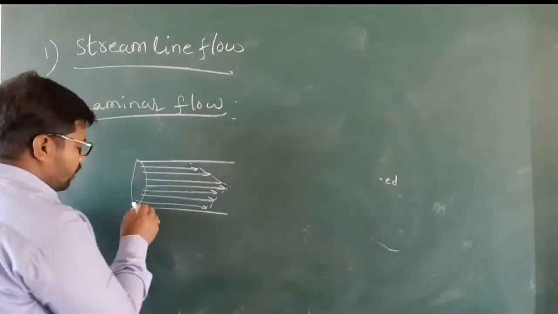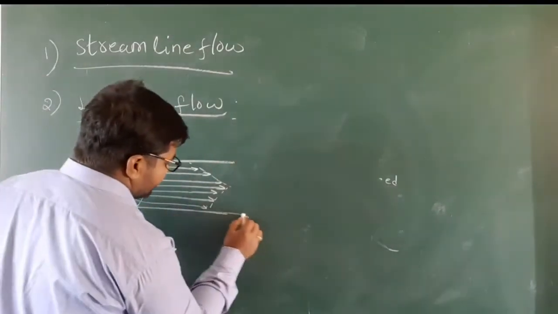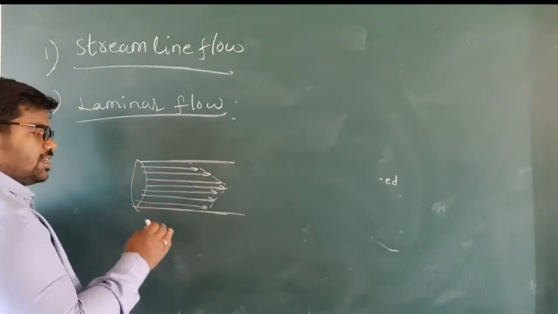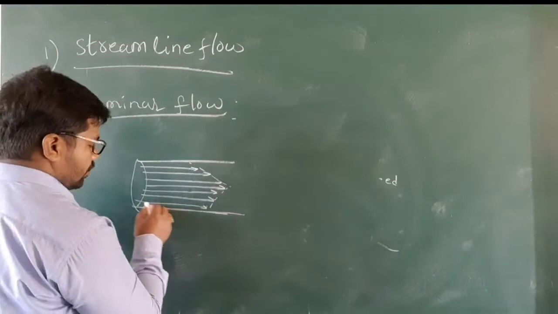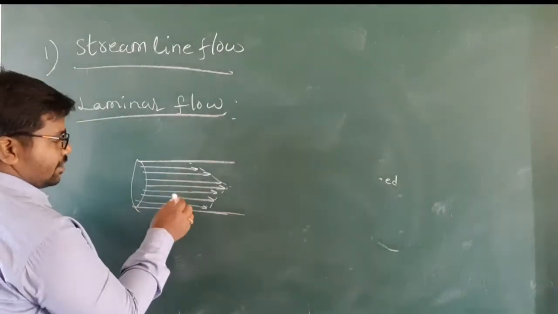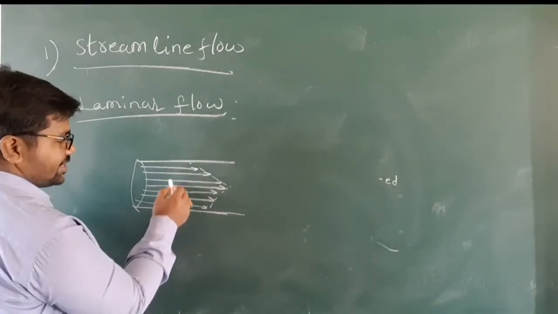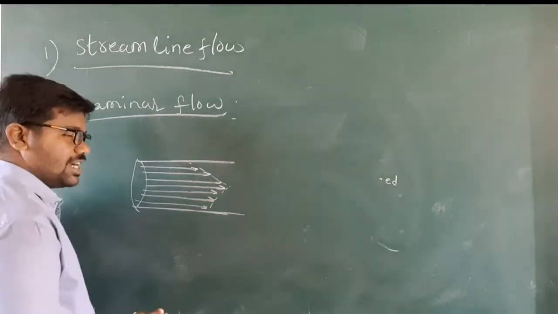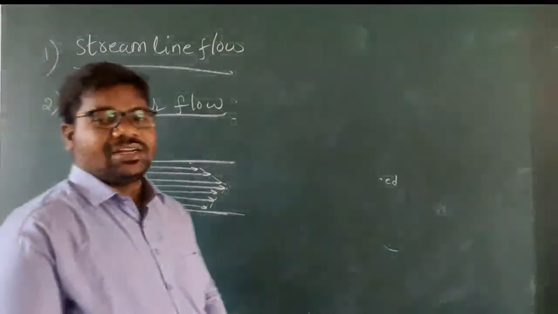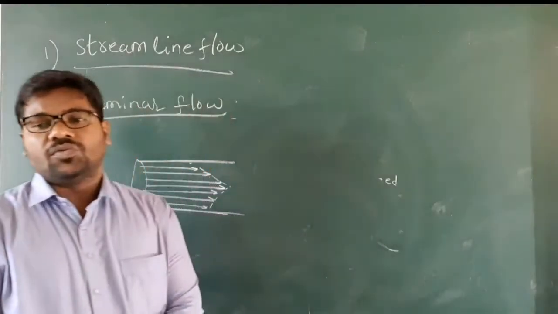When the fluid is passing through a horizontal surface, the fluid forms layers. Each layer will not enter into another layer. So understand, this type of flow is called laminar flow.